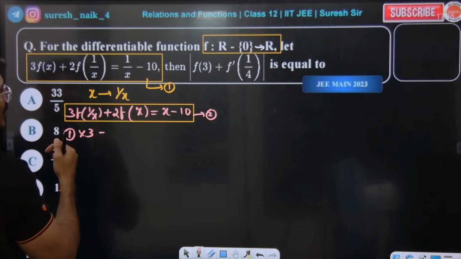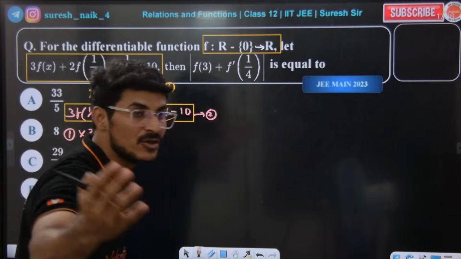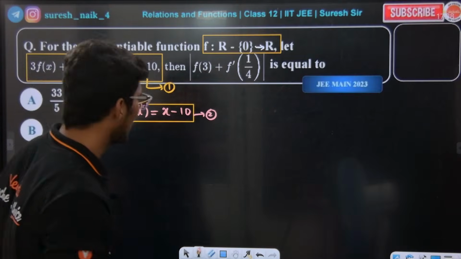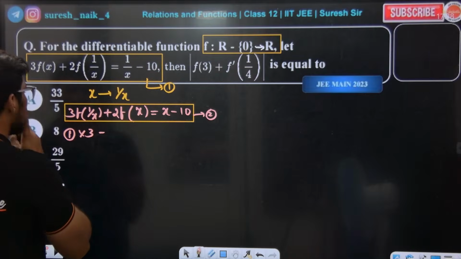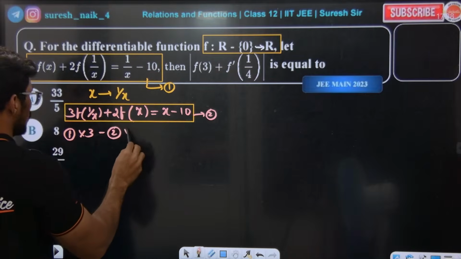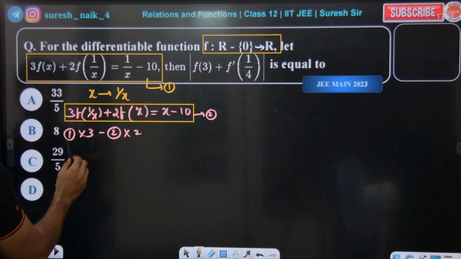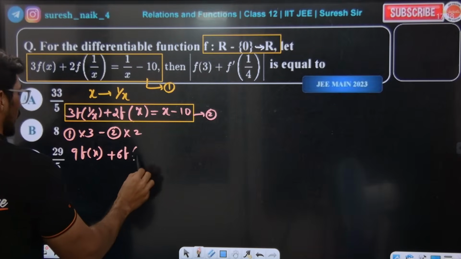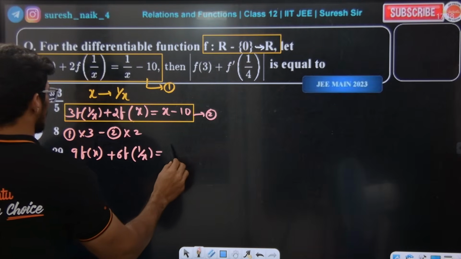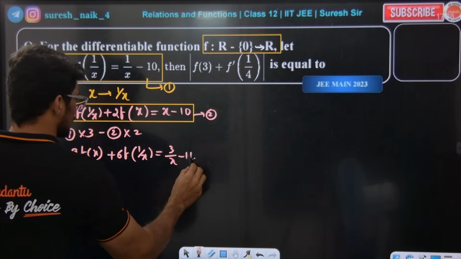I need f of x. If you find the value of f of x, it will come. If I multiply the first equation with 3, we get 9 f of x plus 6 into f of 1 by x is equal to 3 by x minus 10.